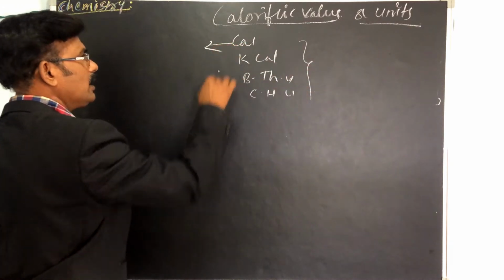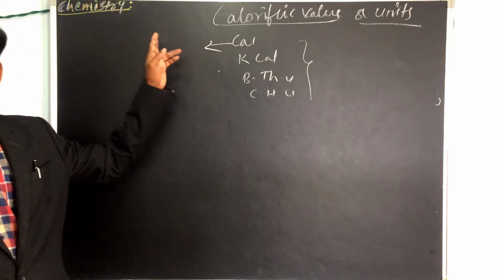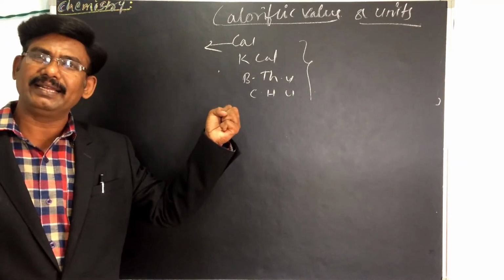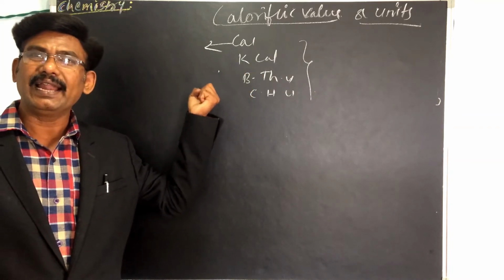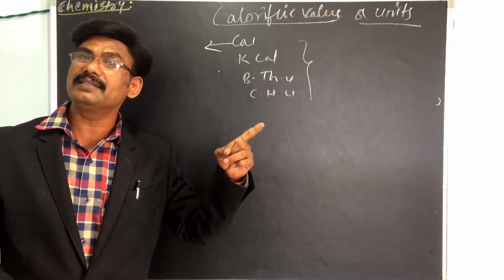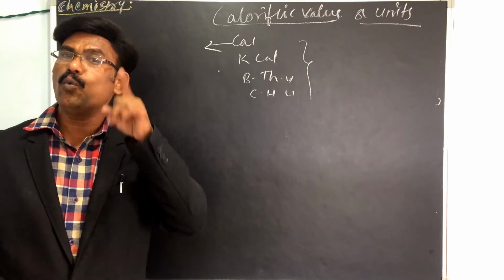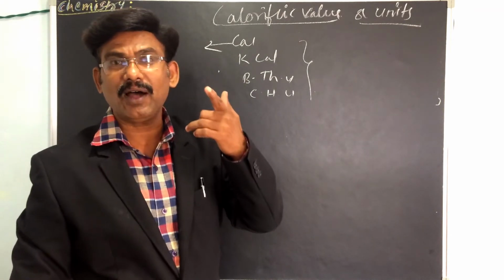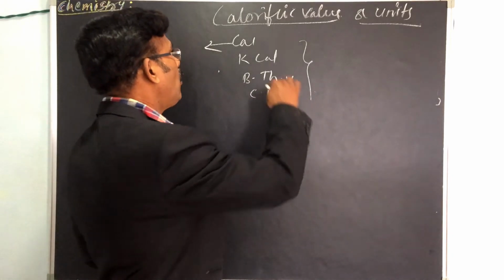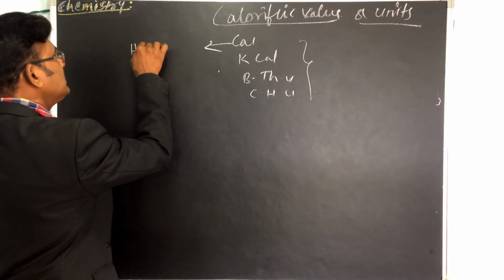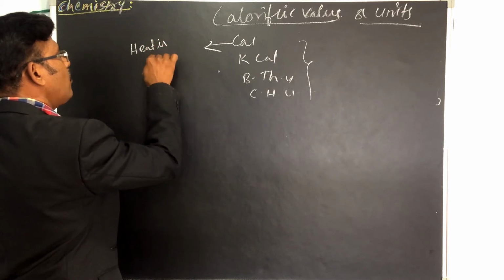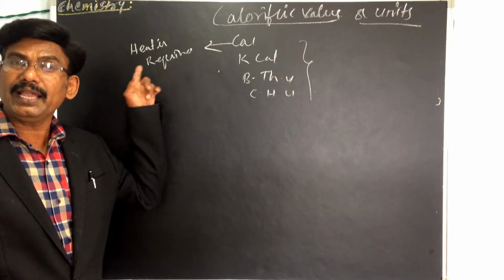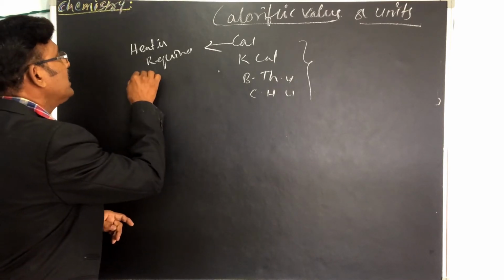First we will look at the calorie. Calorie means what? It is the amount of heat required to increase the temperature of 1 gram of water through 1 degree centigrade.